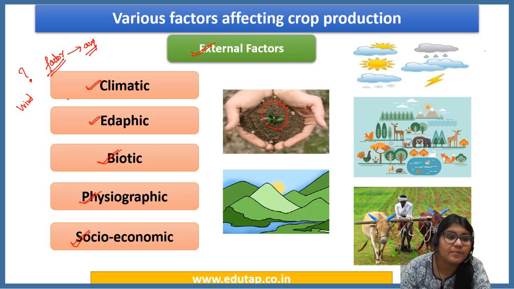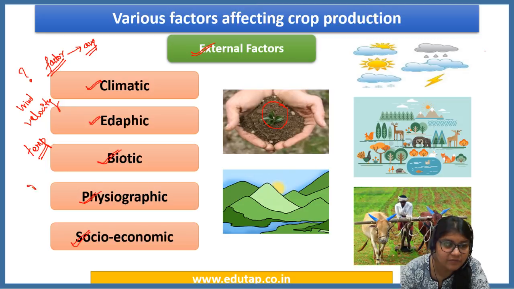Okay, so there can be a range for wind velocity. There can be a range for temperature. There can be a range for relative humidity, right? So for all these factors, there is a particular range that is suitable for crop production. So what you need to do is be aware of this range.